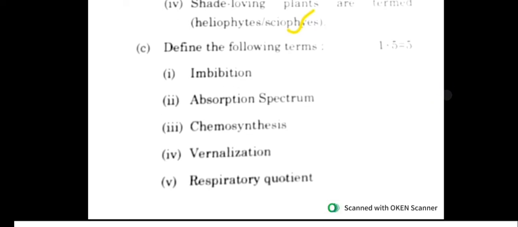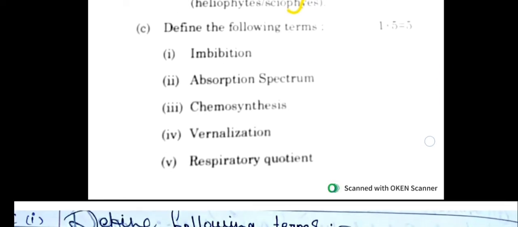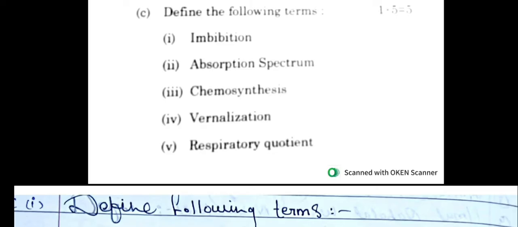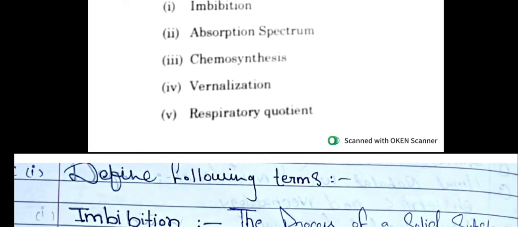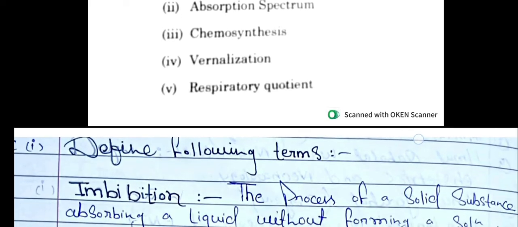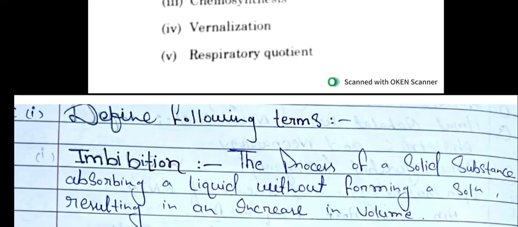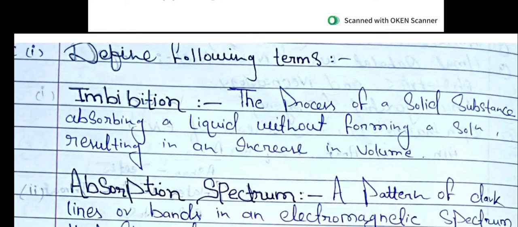And next, question number 1B: choose the correct option. And next, question number 1C: define the following terms. First, imbibition. Second, absorption spectrum. Third, chemosynthesis. Fourth, vernalization. Fifth, respiratory quiescent.